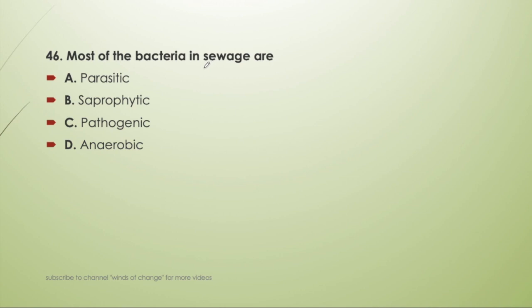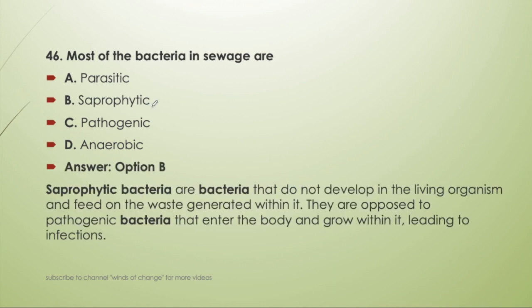Most of the bacteria in sewage are parasitic, saprophytic, pathogenic, or anaerobic. This was a question once asked in some of the exam, I don't remember. So it is saprophytic. Saprophytic are the bacteria which are present in sewage. Saprophytic bacteria are the bacteria that do not develop in living organism and feed on the waste generated within it. They are opposed to the pathogenic bacteria that enter the body and grow within it, leading to the infection. Okay, so these are opposite to those pathogenic bacteria. They live in sewage sample only.